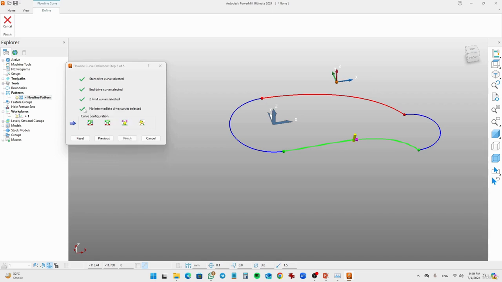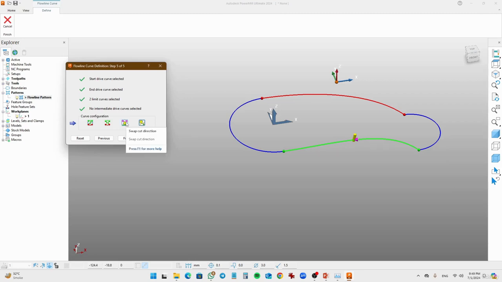All these have a check mark and tick, which means that all of these are okay. You can set your configurations by clicking on toggle machine area, either inward or outward.